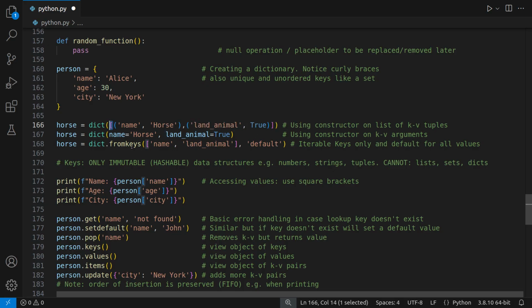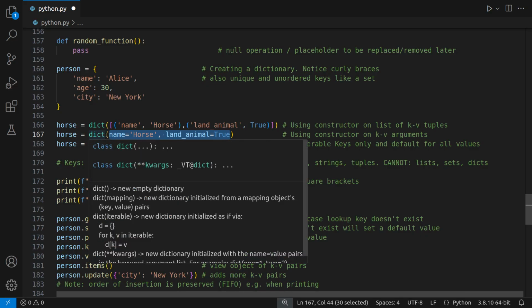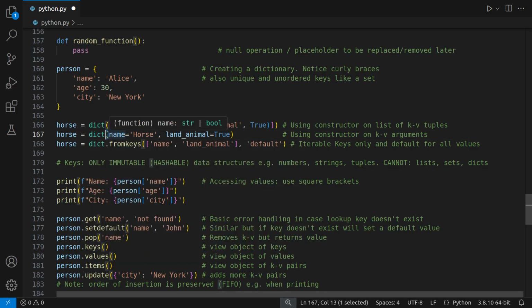So that's one way. Another way is, instead of having a list of tuples, you can just pass as the parameters key value pairs. Name equals horse, land animal equals true. So key value pairs, which are arguments being passed to basically this function dict.